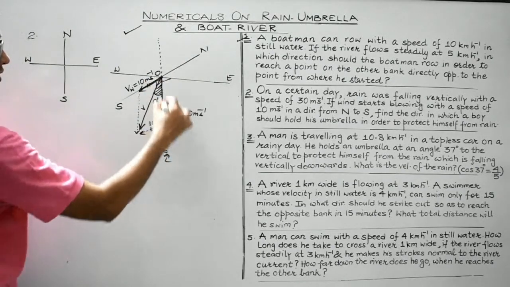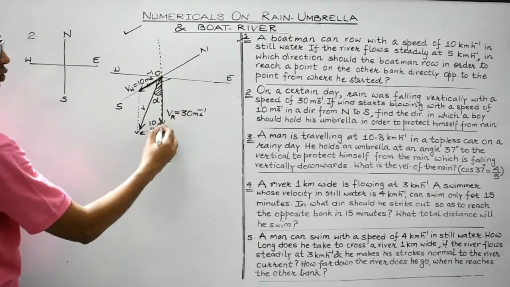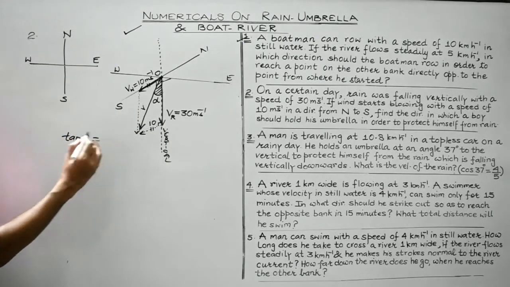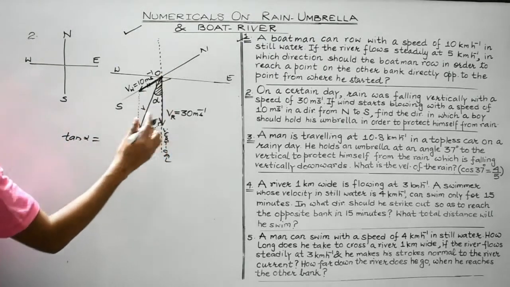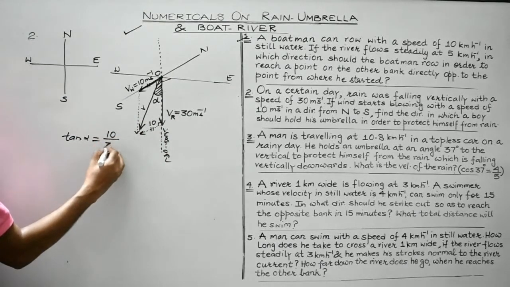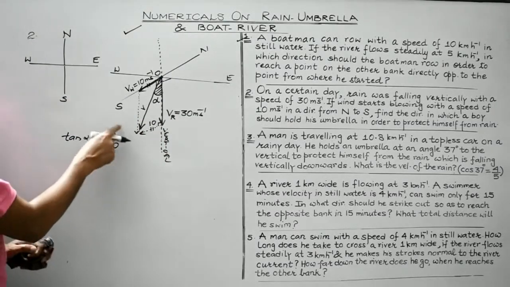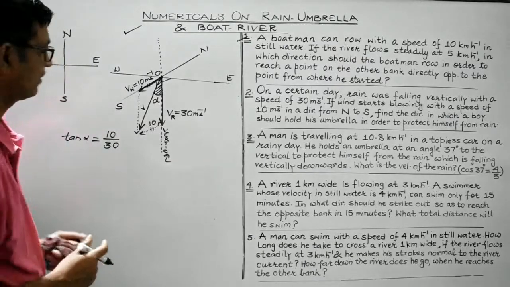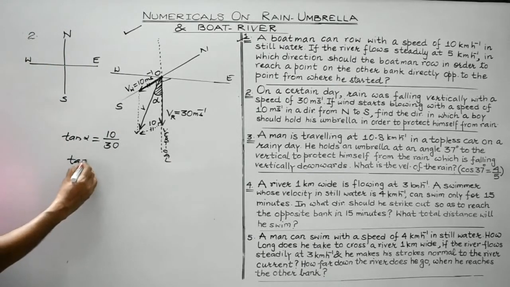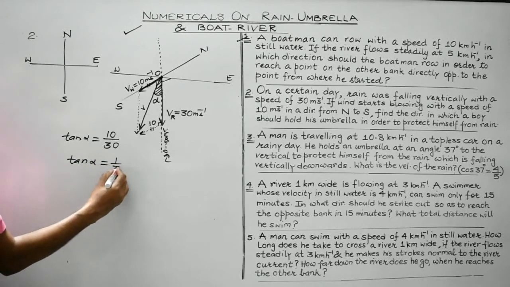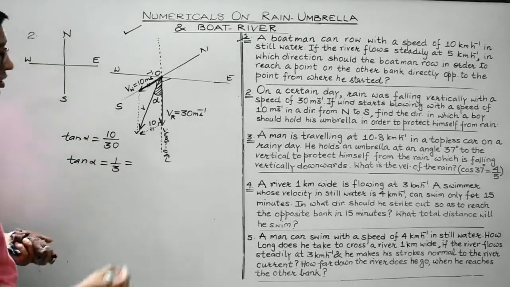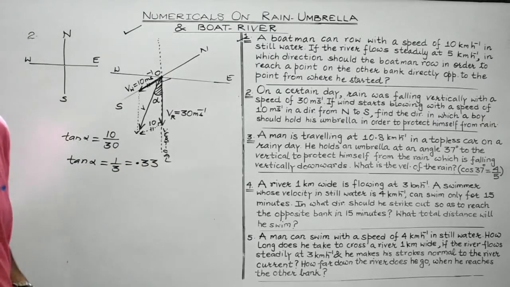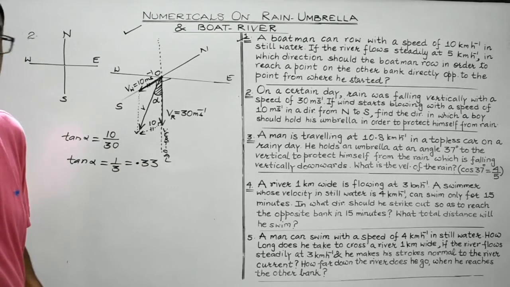So in this triangle, perpendicular is known to us, base is known to us, isn't it? So consider tan alpha. It is perpendicular by base. So it is 10 divided by 30. Again, both numerator and denominator must be of the same units, right? So tan alpha is equal to 1 by 3, which in turn is equal to 0.33. So its value can be easily determined, right?